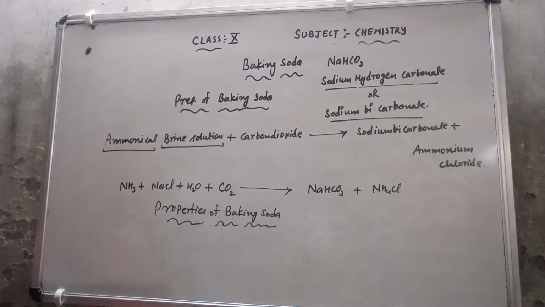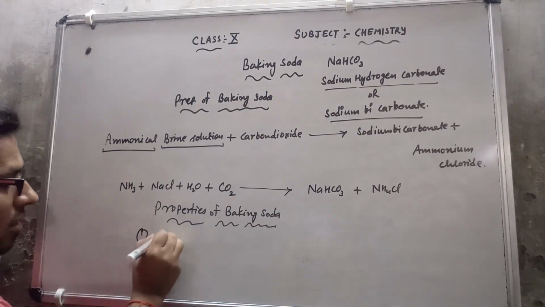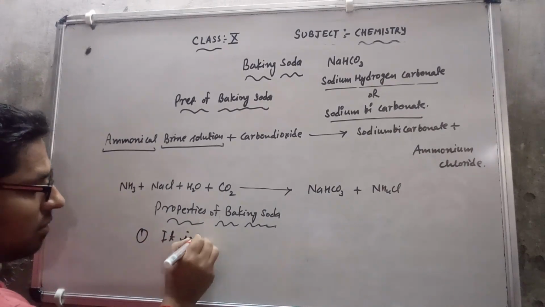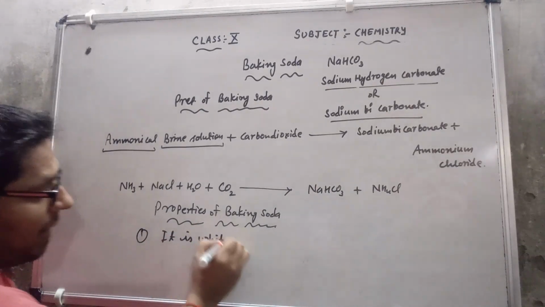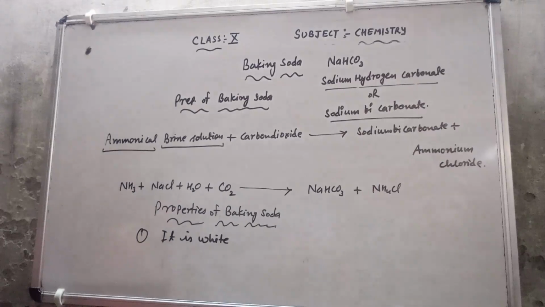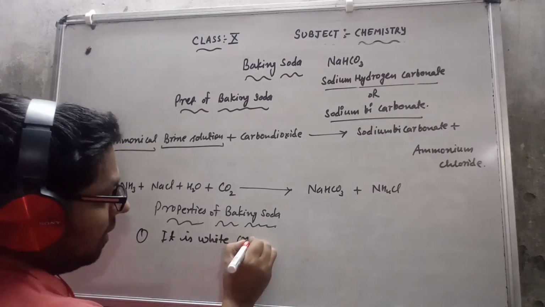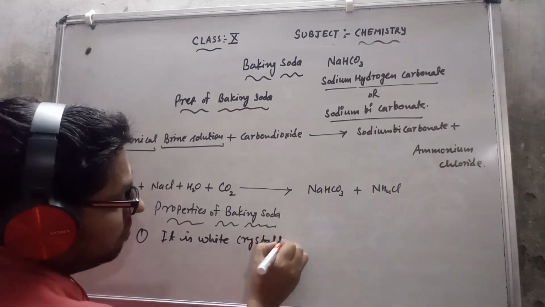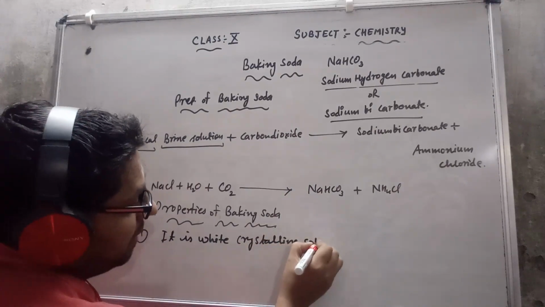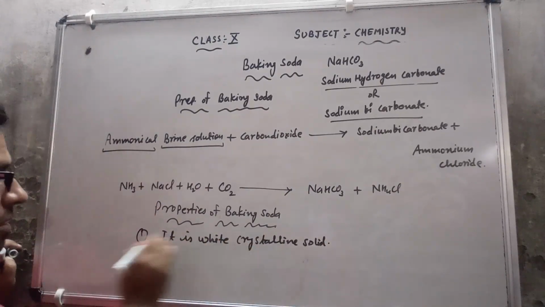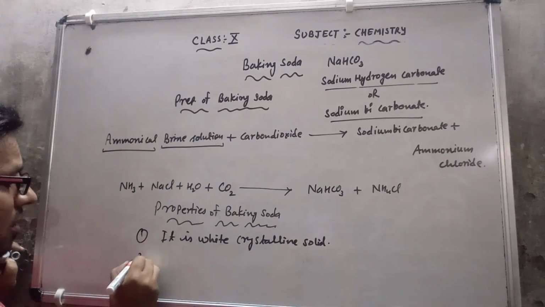The first property is that it is a white crystalline solid. That means it will be in the form of white crystals. Very small crystals are there.